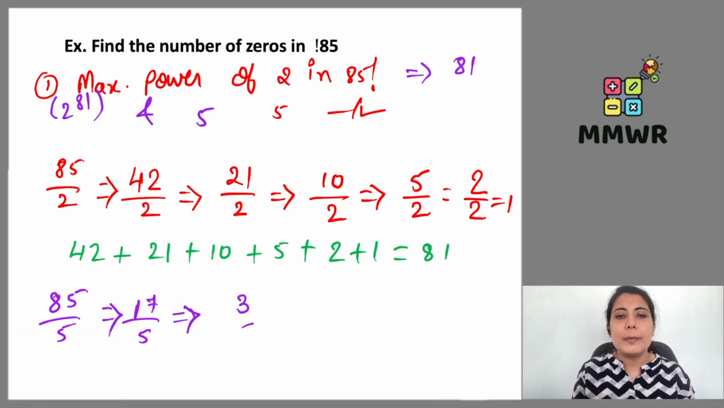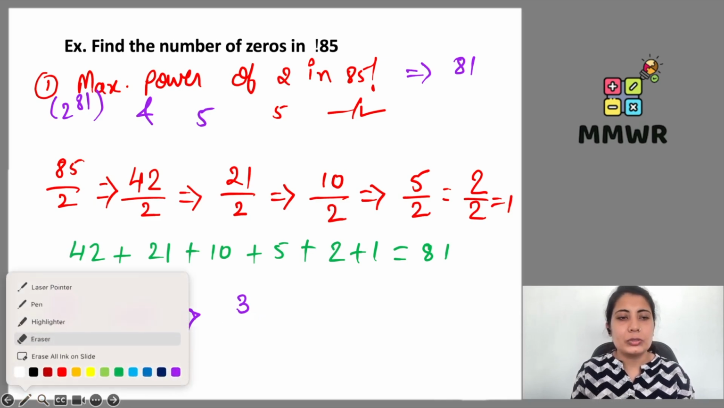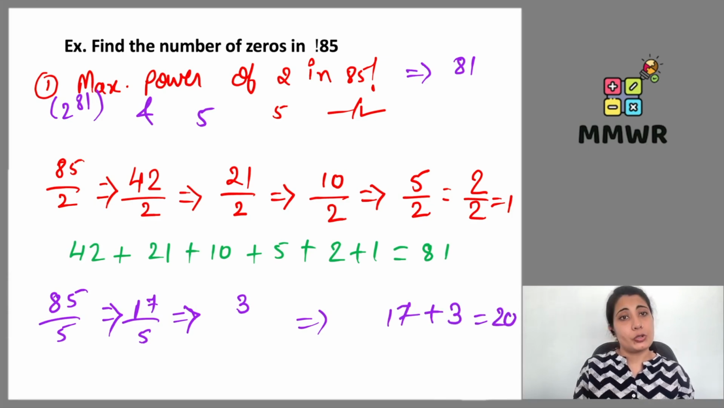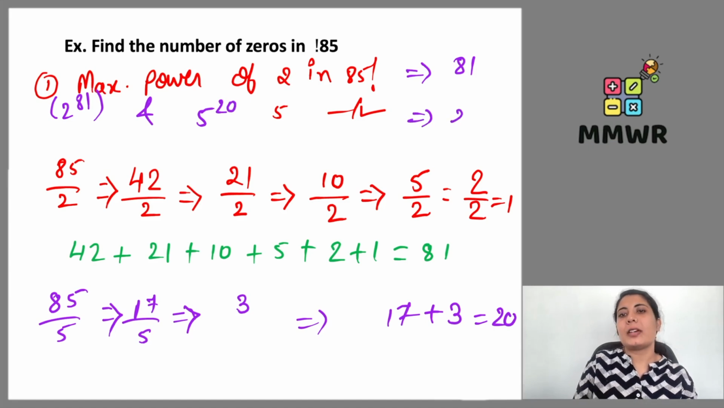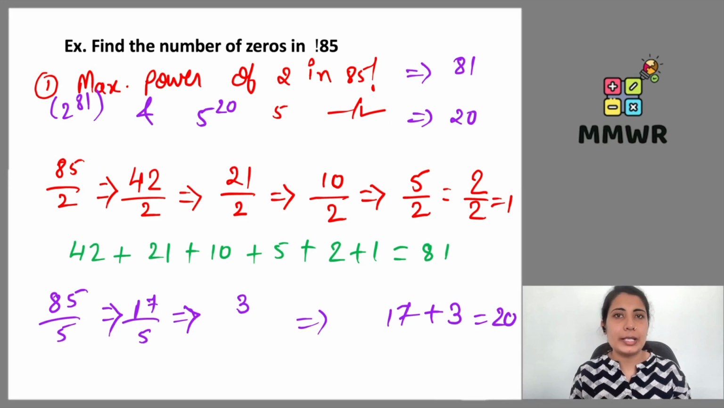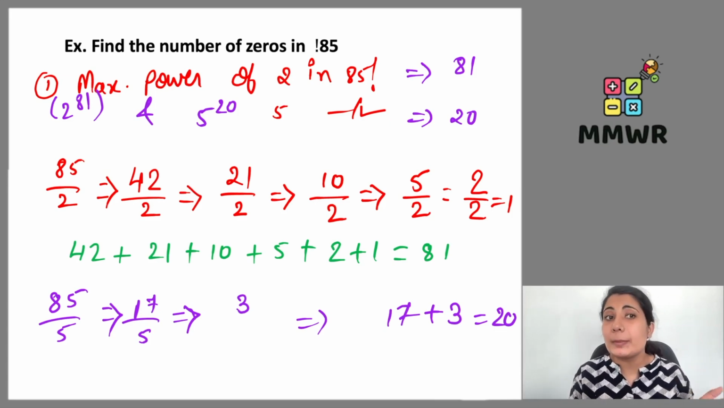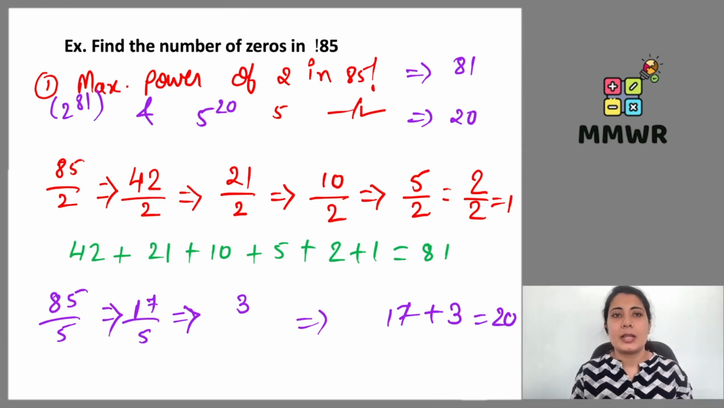That is why I'll stop my division here itself. So the power for 5 I got here is 17 plus 3, 20. So how many times do I have 5 here with me? 5 is there 20 times, right? 5 is there only 20 times. So 2 is coming 81 times. 5 is coming 20 times.